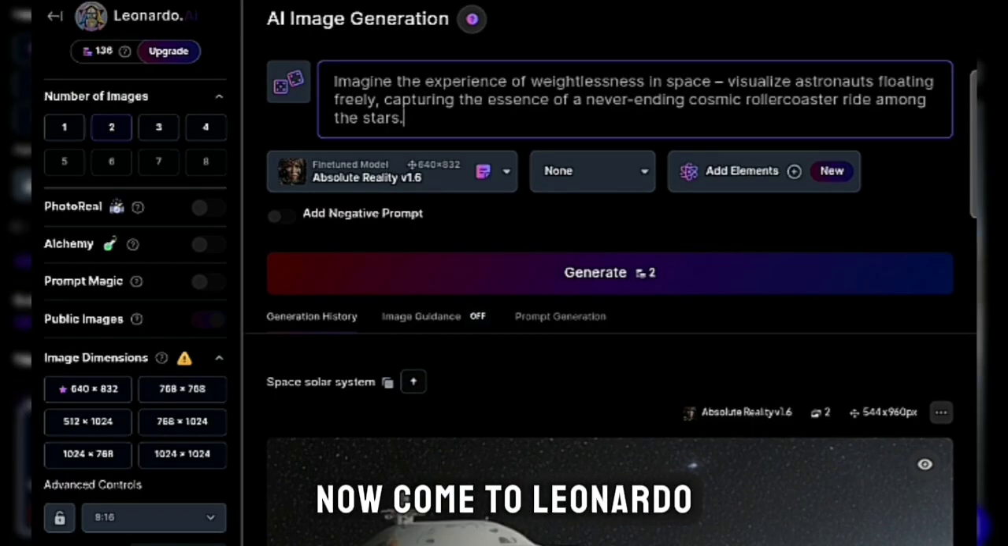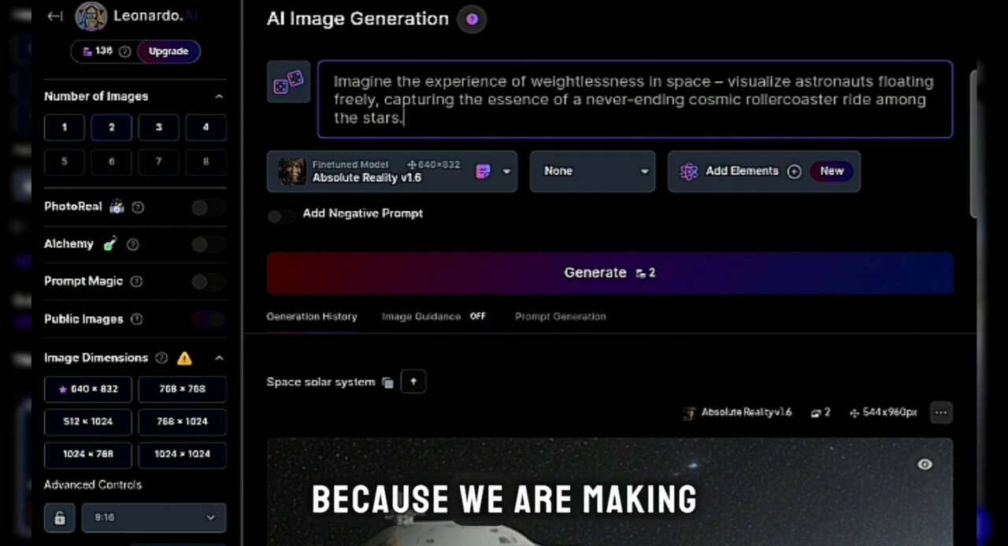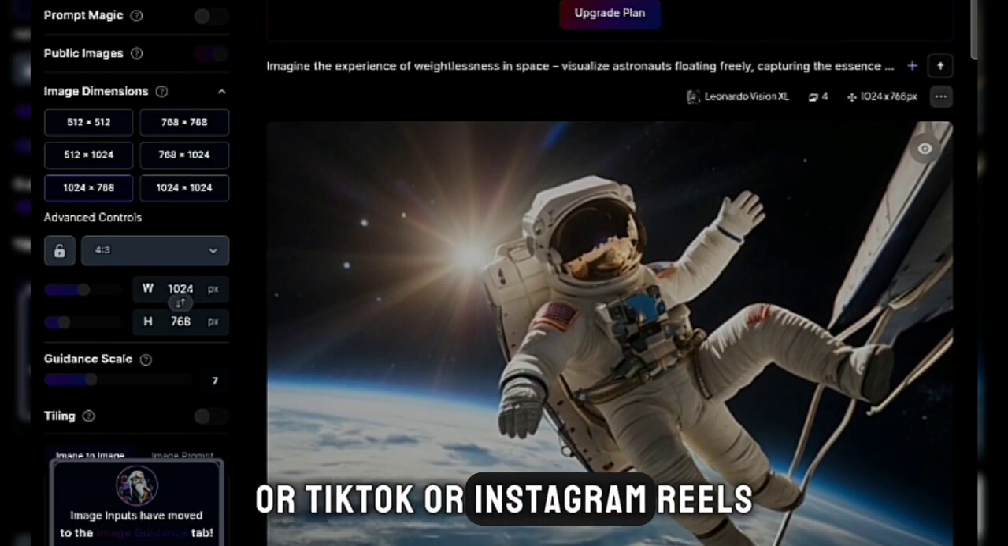Now come to Leonardo AI and paste one at a time. This process is slow, but it's worth it. Make sure the ratio is 9:16 because we are making YouTube Shorts or TikTok or Instagram Reels.